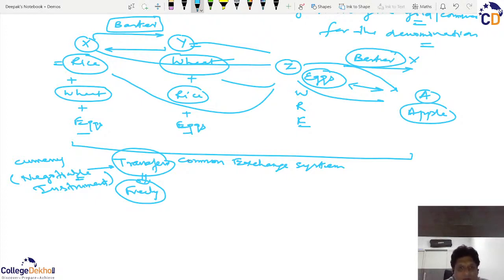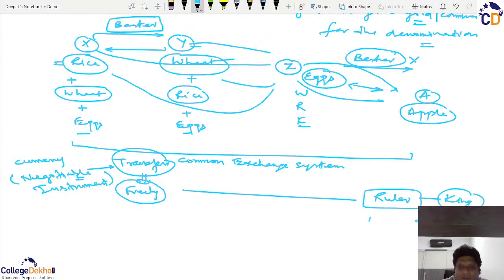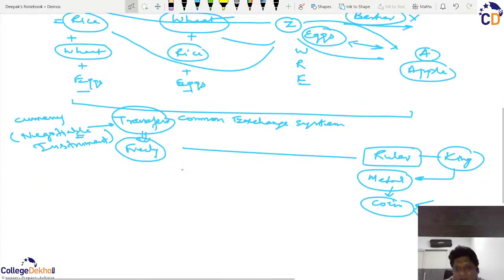And what was important was that the ruler of the country came into existence. In old times, that was the king. So he created any metal, put his image on the metal, and we use the word coin. And to differentiate for the value, we classified the metals, so that we can have gold coins, silver coins, brass coins, copper coins, whatever. And because of the value of the metal, these coins have different values.